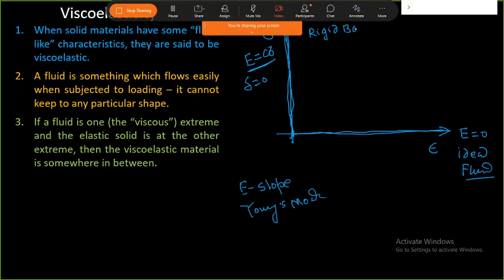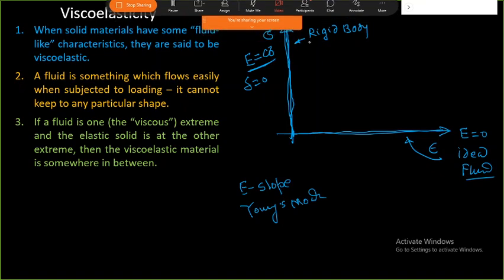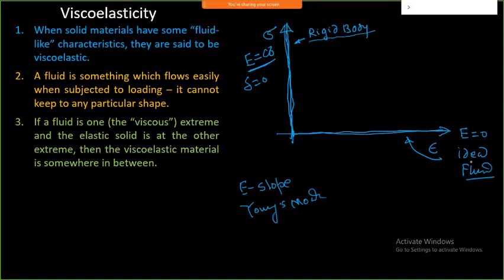Rigid body motion. Now this is an ideal fluid, this is a rigid body, and this ideology we consider whenever we are doing an analysis. But the behavior of real materials lies between these two. If I take this type of behavior, I can say it is metal behavior.